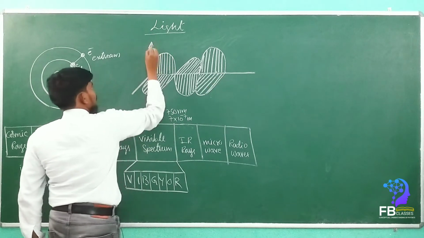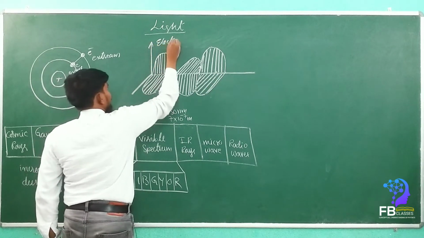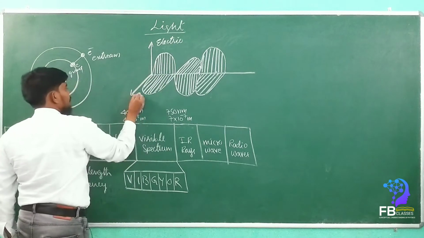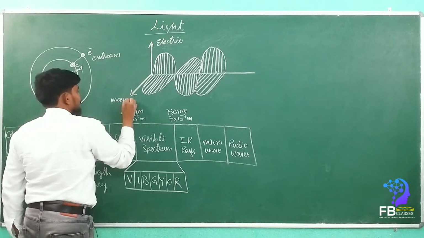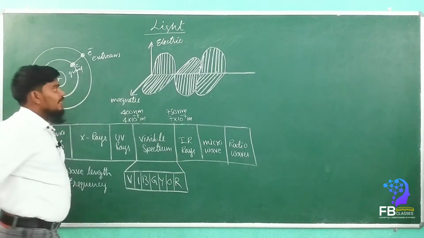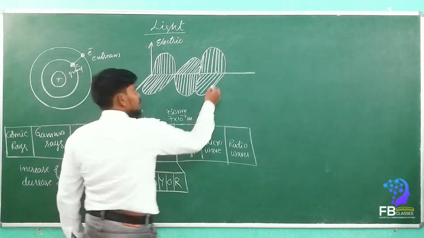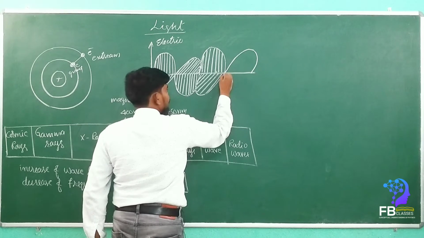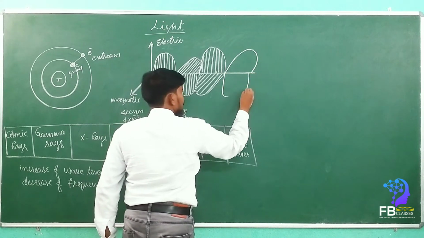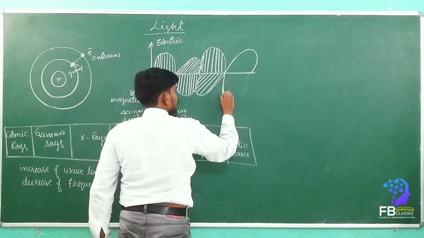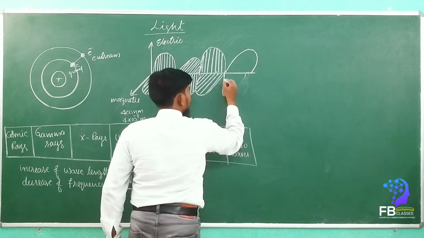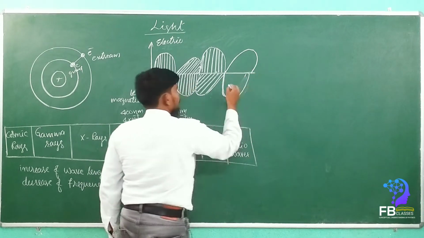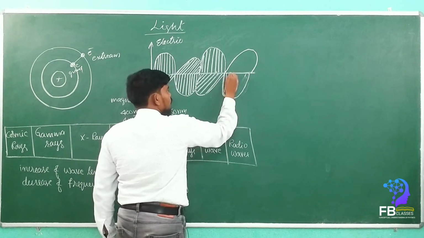So this is an electric field and this is a magnetic field. This is a magnetic field. This is how it will go. Okay. Got it, my dears?